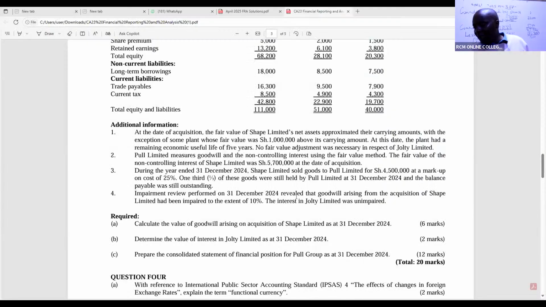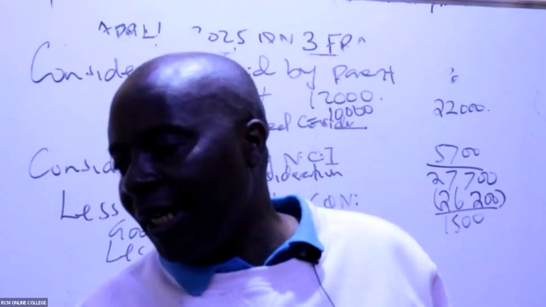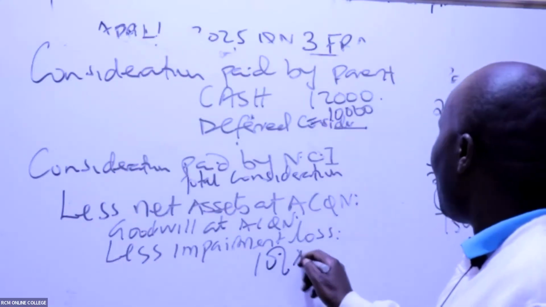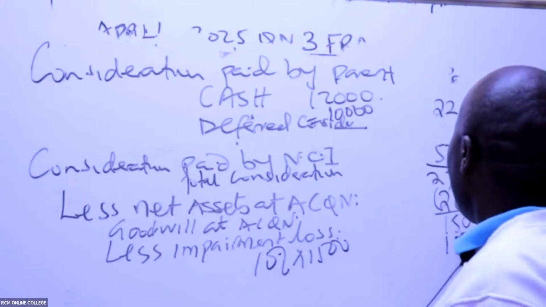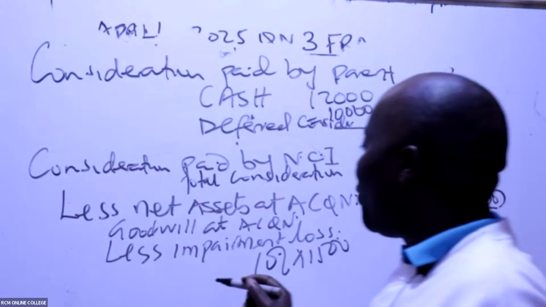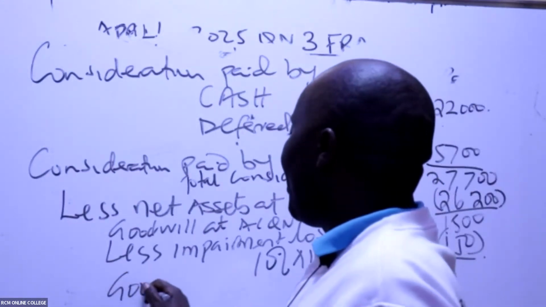They've told us, ladies and gentlemen, here, impairment review performed on 31st December 2024 revealed that goodwill arising from the acquisition of Shape Limited had been impaired to the extent of 10%. So 10% kwisha. 10% of this 1,500, this is 150. Ukisubtract hapo, tuko na goodwill at reporting.